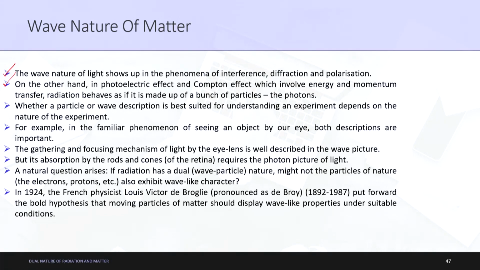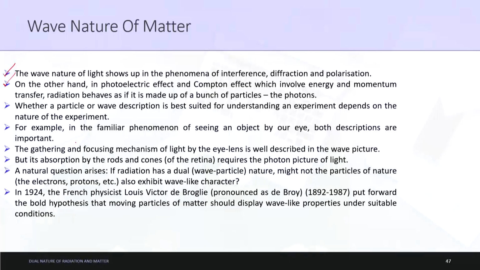For the Compton effect, you can just ignore it for now, because I cannot go into the detail of it, but you know the photoelectric effect. When light is incident, electrons are ejected from the metal surface, so we can say some sort of energy balls are being ejected. Those energy balls are called photons here.